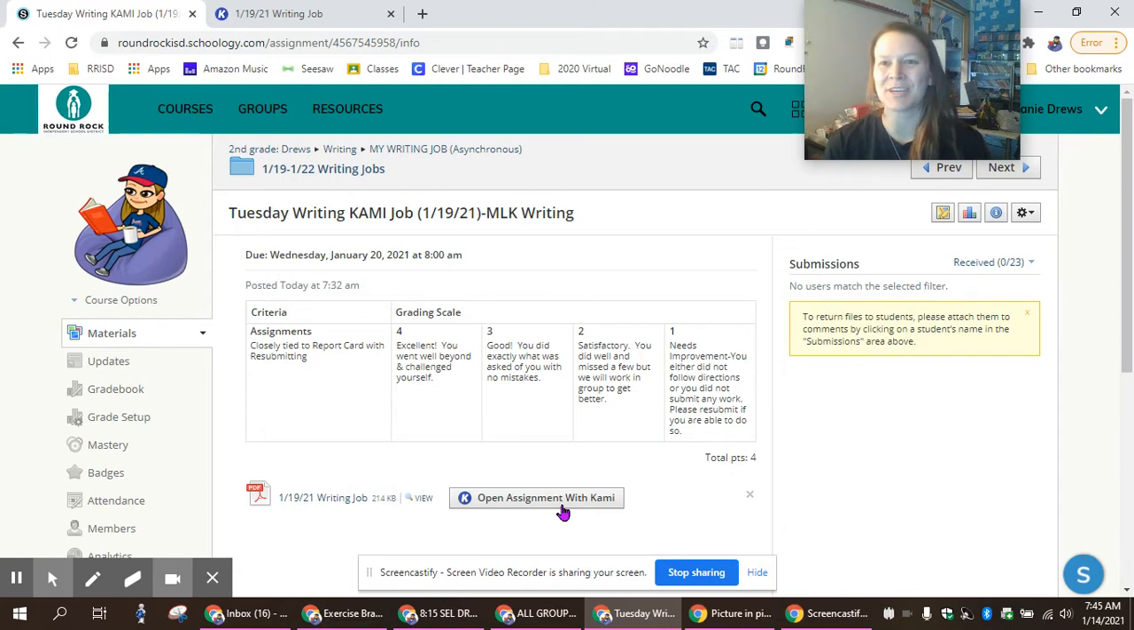Okay, and then if you are using Google Slides with your teachers or even a paper copy, then it's going to be similar directions and information. It just, of course, will look a little different. Okay, so today for your writing, we are going to be kind of mixing in our poetry with a very important person in our country's history, Martin Luther King Jr.